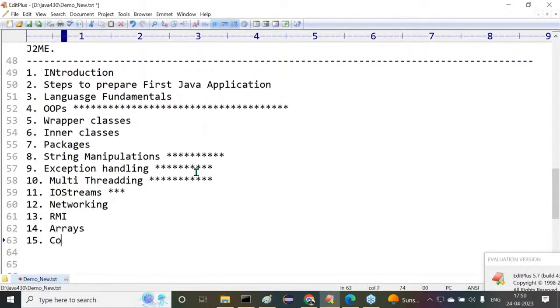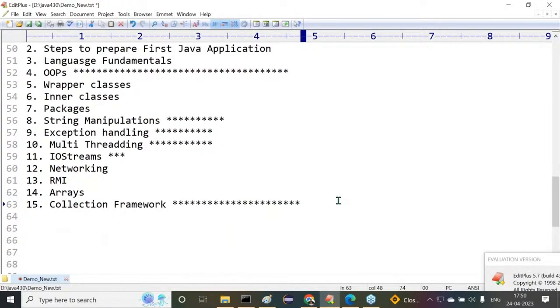The 15th one is collection framework. This is another important one. After object orientation, the second important topic is collection framework. String manipulations, exception handling, and multi-threading are nominal. After completion of the collection framework, next we are going to understand the reflection API. After this, the 17th one is annotations.